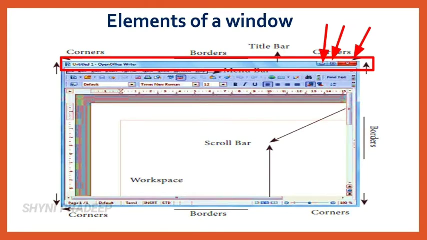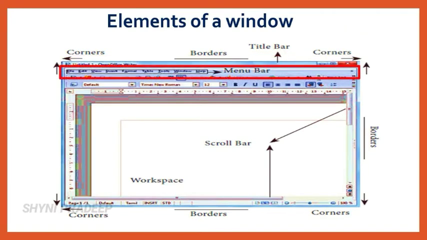And next, menu bar. This is the menu bar. You can see the menu bar under the title bar. Here list of menus available. What are they? File, edit, view, insert, format. These are the menus. You can access these menus by using Alt key or F10 key.